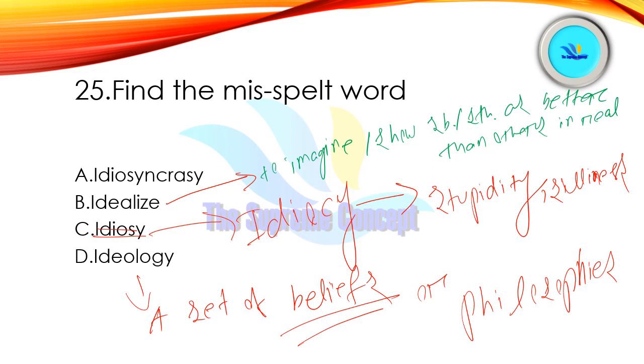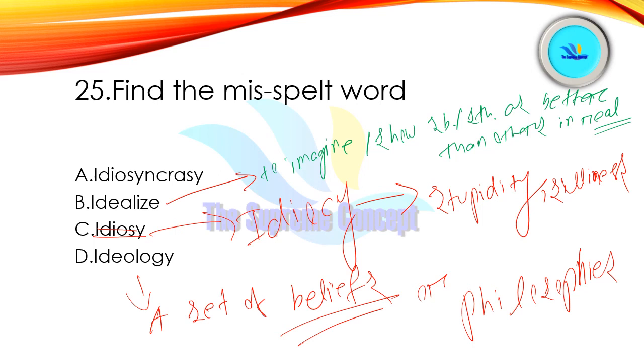Or suppose you idolize your brother, that means your brother is great for you even if he is not, right? So this is idealize. Then we have idiosyncrasy.